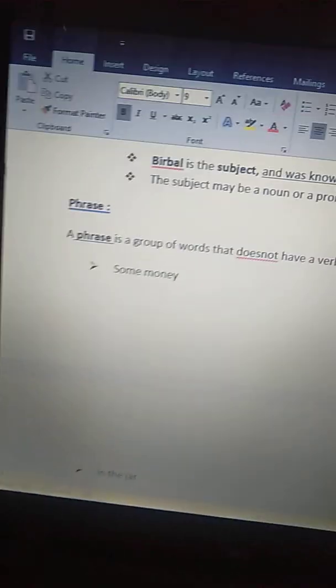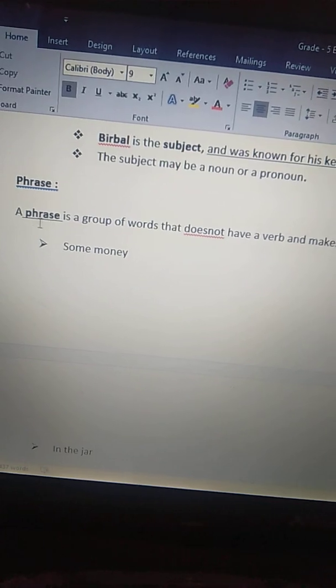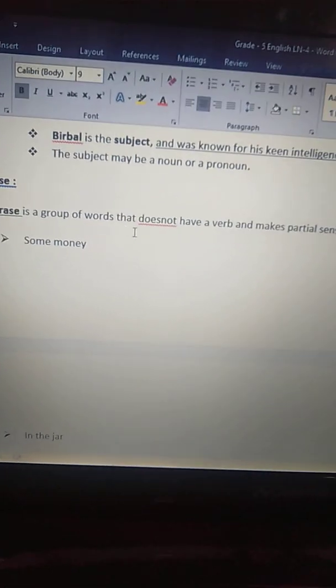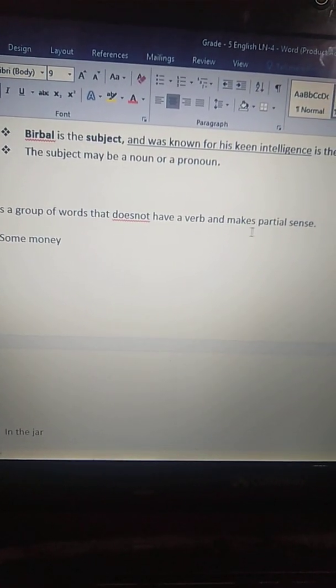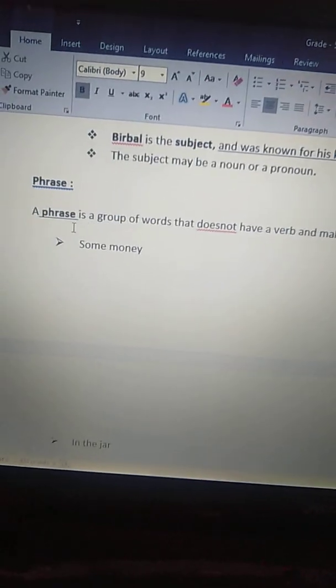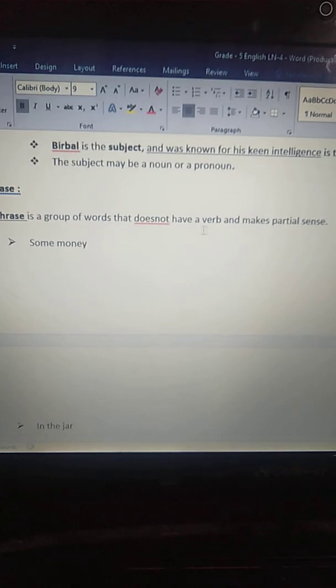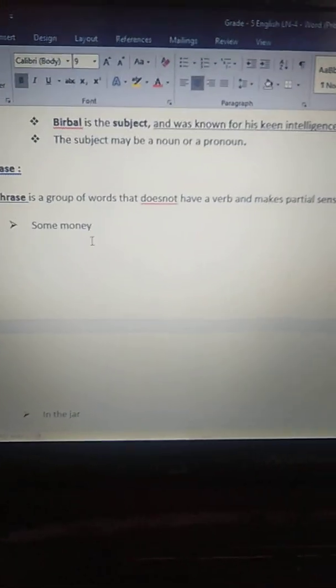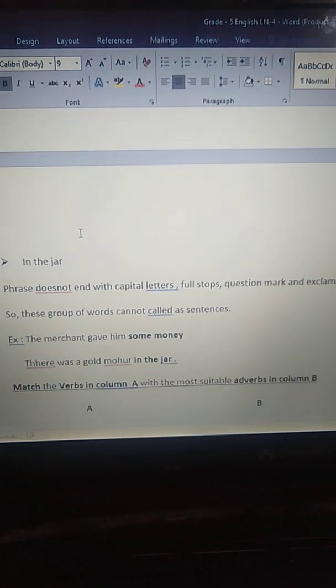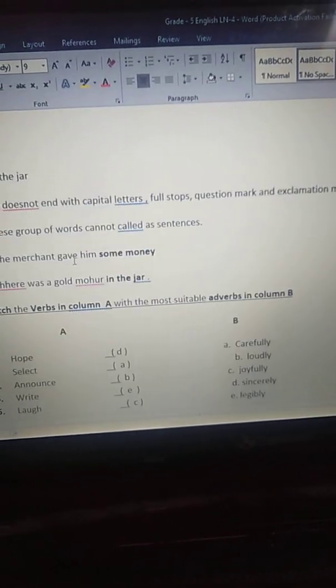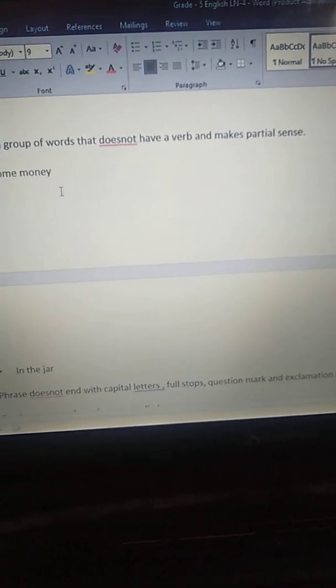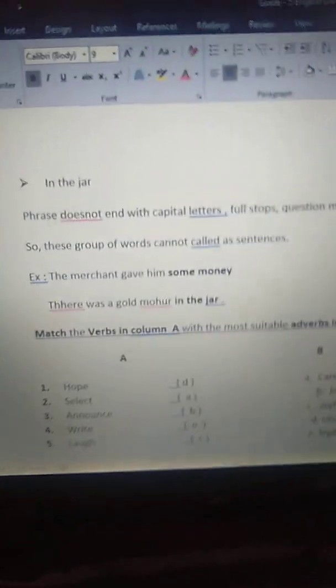Next one is phrase. A phrase is a group of words that doesn't have a verb and makes partial sense. So, a phrase is a group of words. It doesn't have a verb and makes partial sense. Some money in the jar. Okay, for example, some money is a phrase and in the jar is also a phrase.